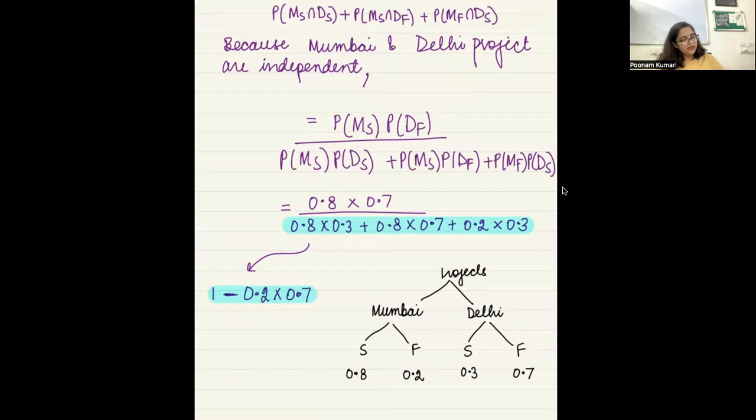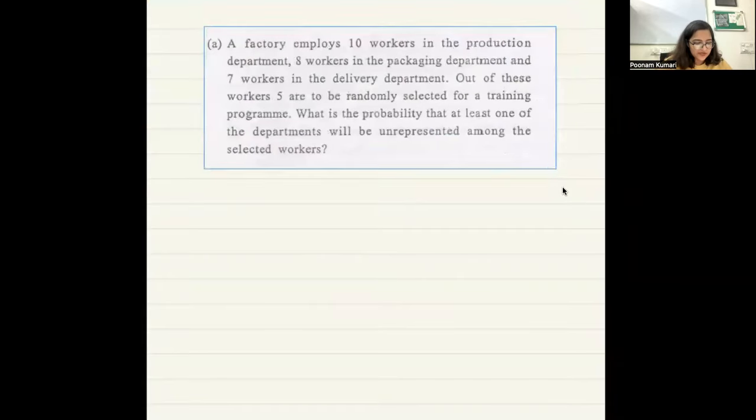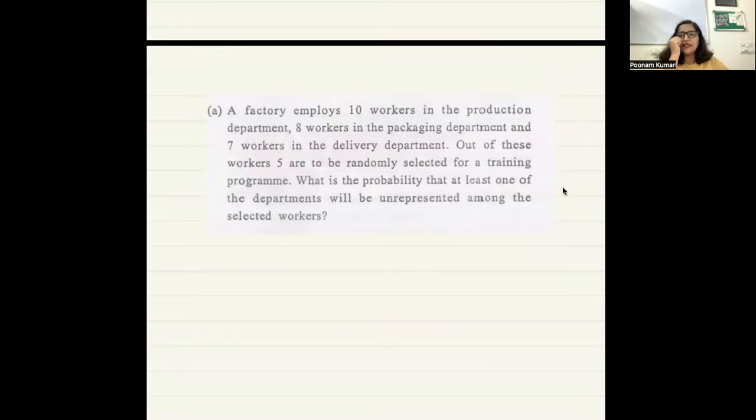Okay, let's think about this problem. This is similar to what we've done, but not so similar. A little different. So, this is a similar question, but let's see now what we are supposed to find.